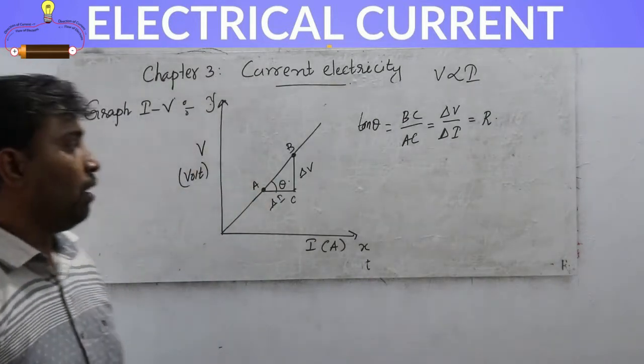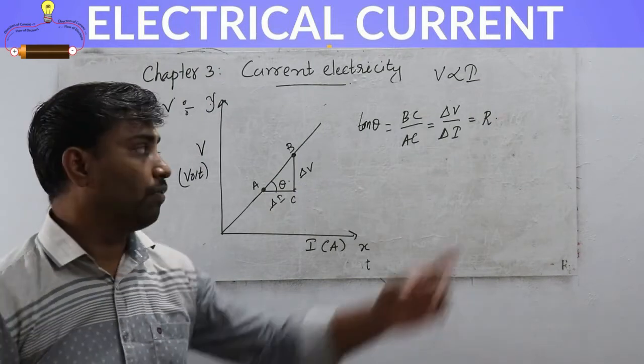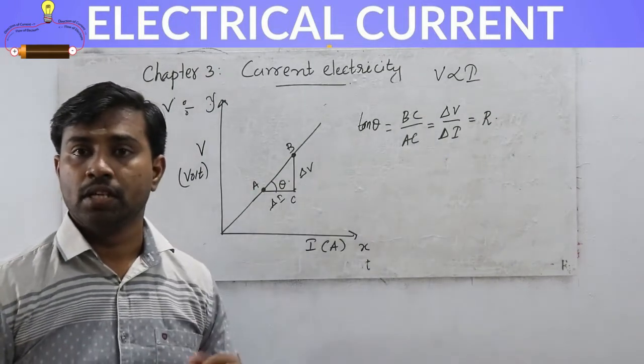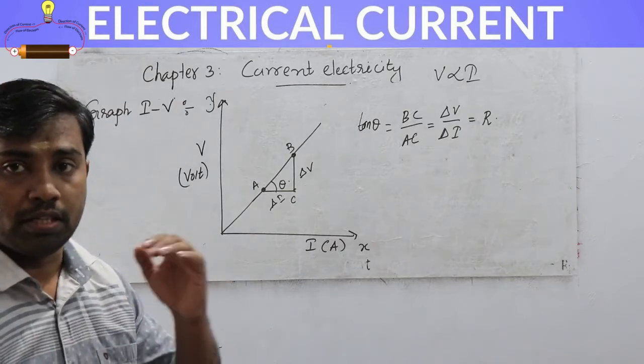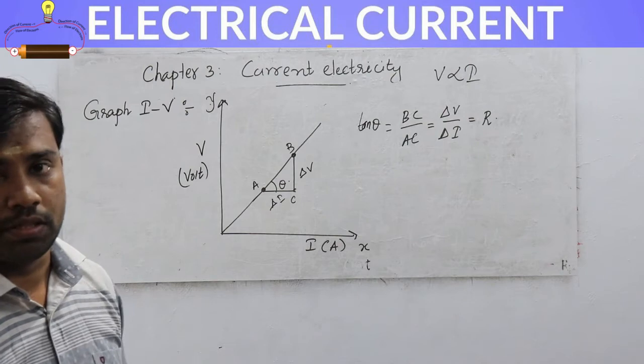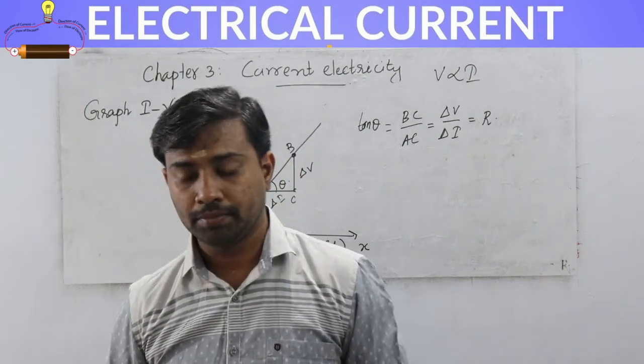That means if you take the slope of the IV graph, we get the resistance. If you take the slope of the VI graph, we get 1 by R, the reciprocal of the resistance. So this graph is very, very important. Is it clear, students?